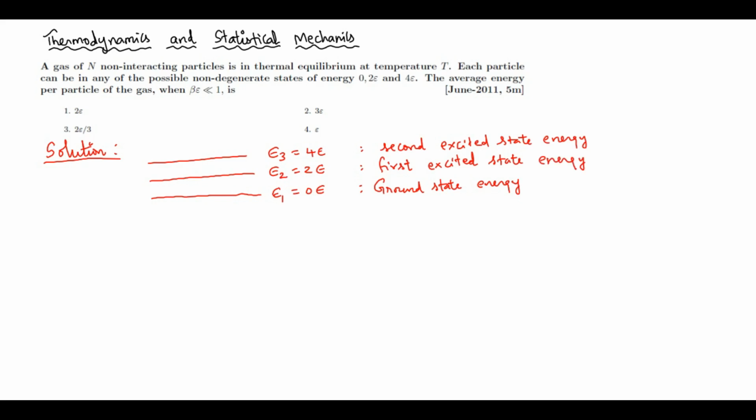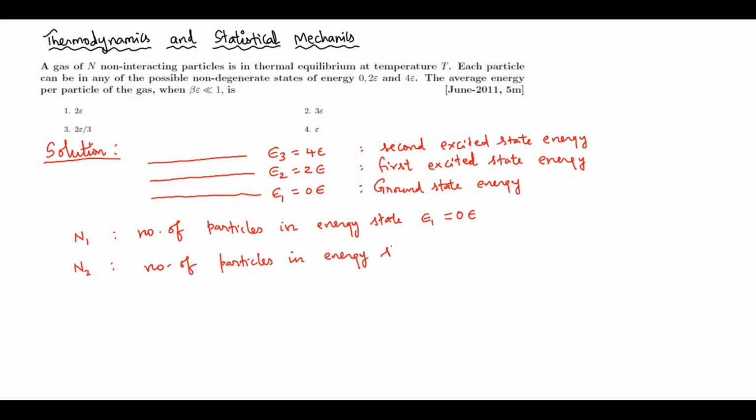Now let us take n1, let us assume this be the number of particles in energy state epsilon 1, that is equal to 0 epsilon, and let us assume n2 be the number of particles in energy state epsilon 2, that is equal to 2 epsilon.